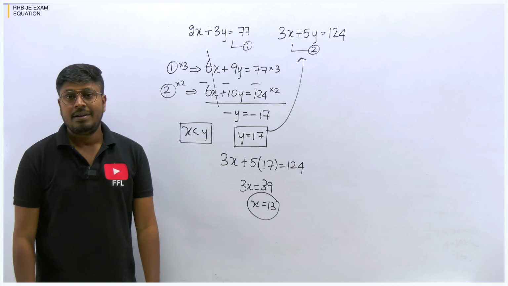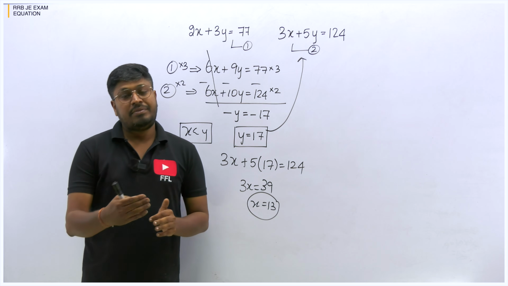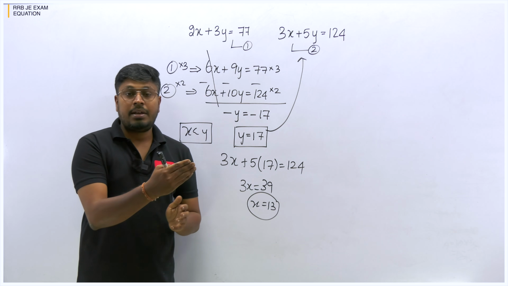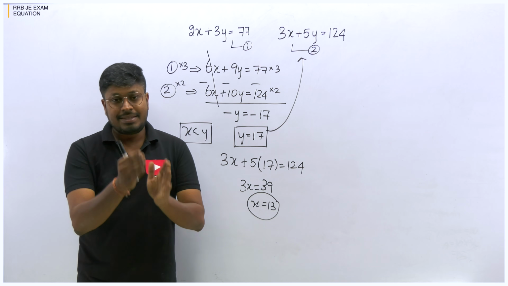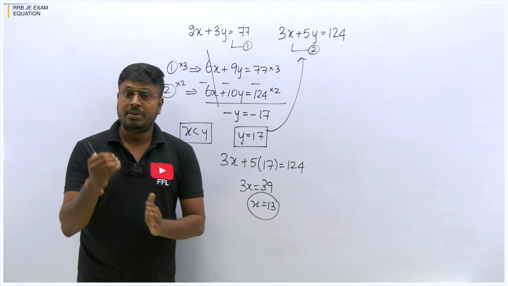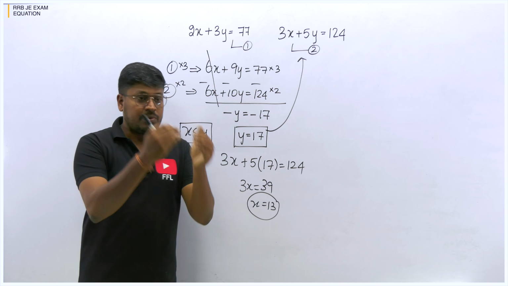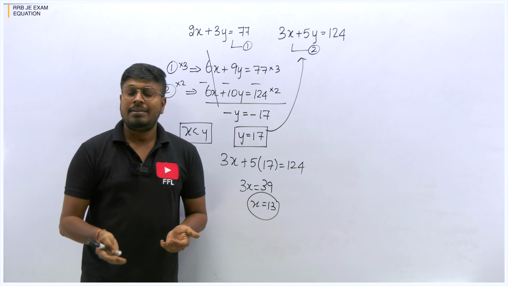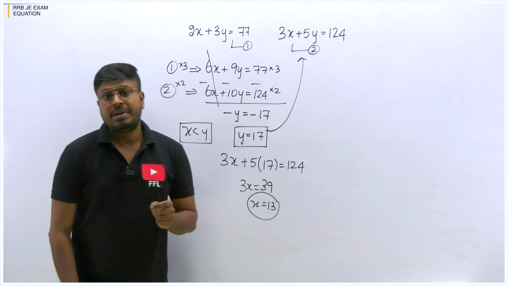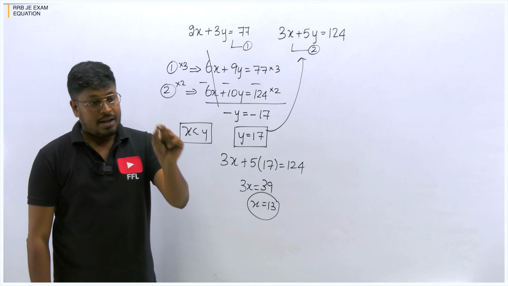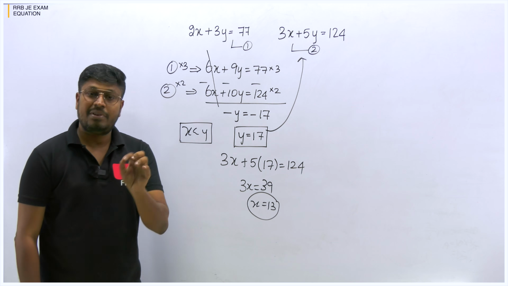That is most important. If it is simultaneous, we have to assume equations 1 and 2 and then simplify. If it is a quadratic equation, check whether a constant is there or not. If a constant is there, you have to divide it at last by the coefficient of x square to get the roots. If there is no constant, you don't need to divide anything; directly you can say these are the roots of the equation. And if it is a linear equation, check whether the question contains surds and indices concepts, a power m, a power n.